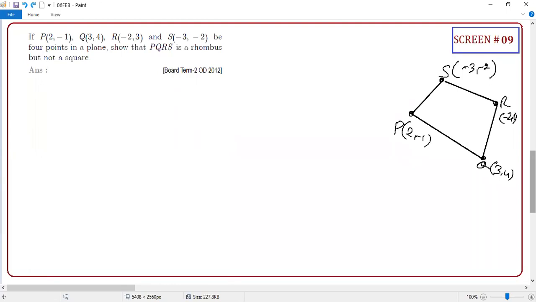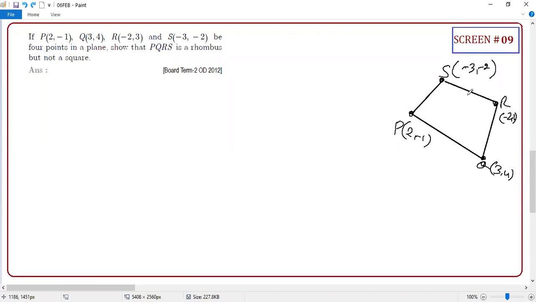A quadrilateral can be anything. It can be a trapezium, rhombus, kite, rectangle, or parallelogram. But they're asking you to particularly prove it as a rhombus. What is the rhombus property, students? All sides need to be equal. If all four sides are equal, it can be a rhombus, or sometimes it can be a square also.